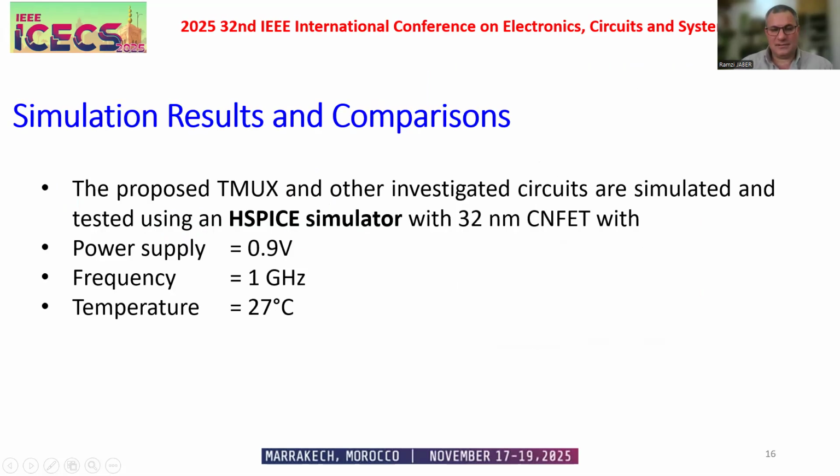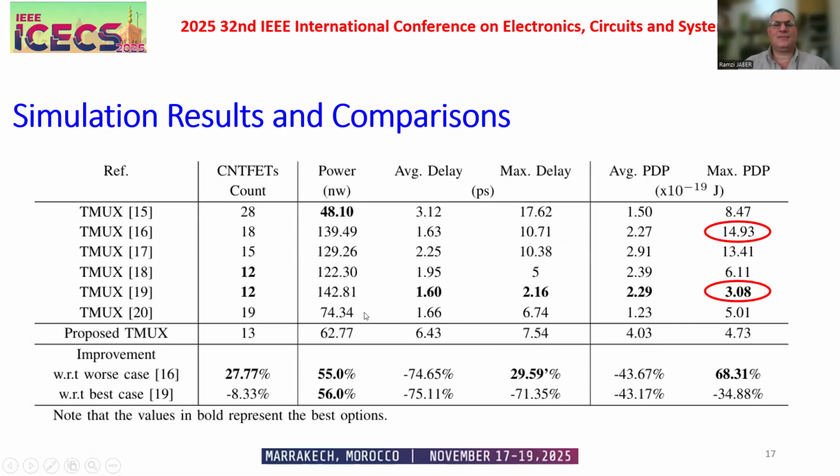Simulation results and comparison. The proposed circuit and other circuits are simulated and tested using the HSPICE simulator with 32 nanometer CNTFET, with power supply 0.9 volt, frequency 1 gigahertz, temperature 27 degrees. The result, this is a table of comparison.